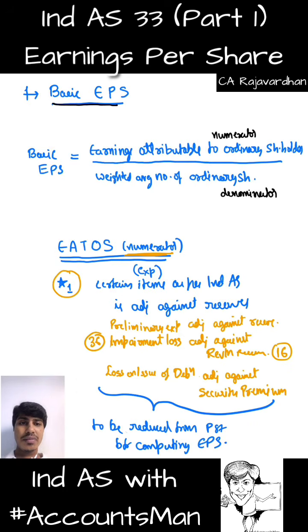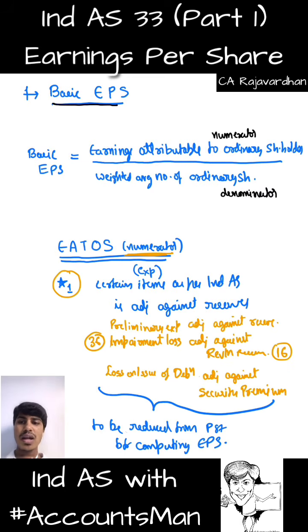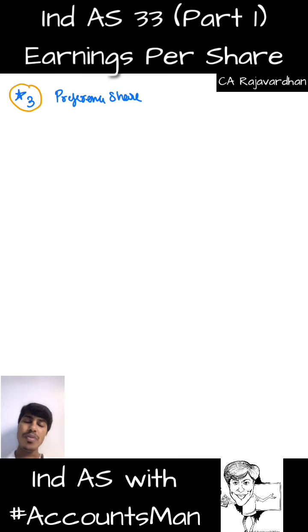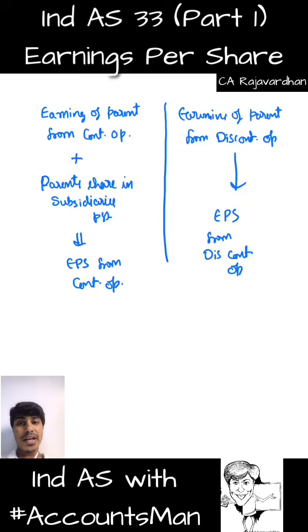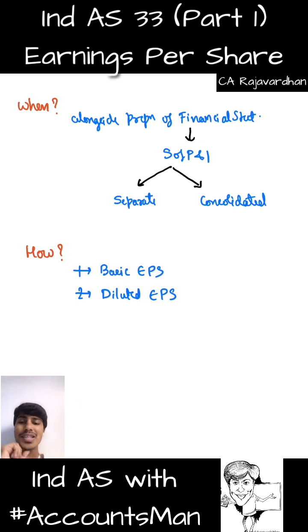We started with the EPS chapter. We had 2 things, basic and diluted. We are discussing basic EPS now. Under basic EPS, it is found under this formula. We are discussing the numerator. Then in the numerator, we're done with 2 star points. I'm going to discuss the third point in the next video. After we are done with the third point, we'll be done with the numerator. Then I'll discuss the denominator. Then we'll be done with basic EPS. Then I'll take you to diluted EPS. I hope you got the flow.